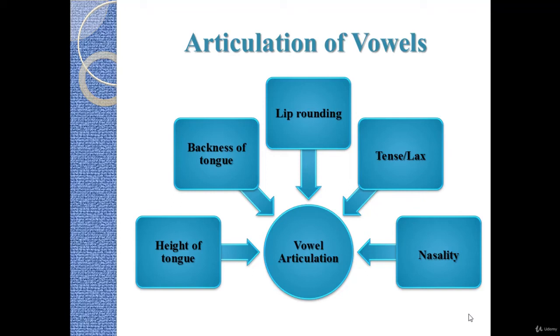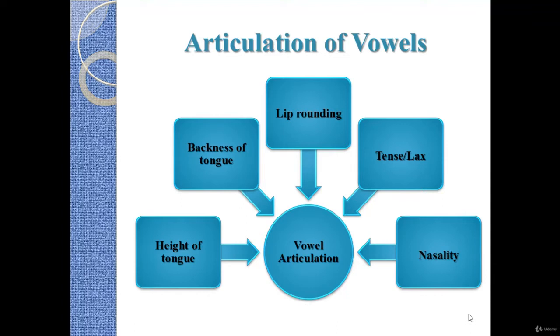Again, let's talk about the articulation of vowels this time. We talked about the place of articulation and manner of articulation of different consonants, including voiceless and voiced consonants. Now let's talk about the articulation of vowels. Of course, the articulation of vowels is totally different from the articulation of consonants, and this is why.